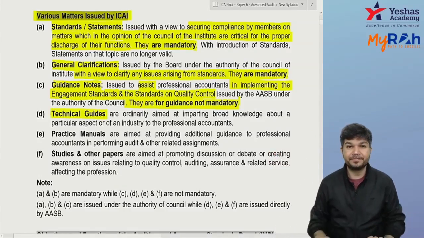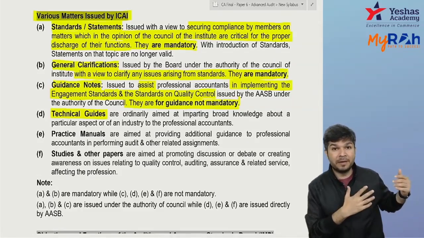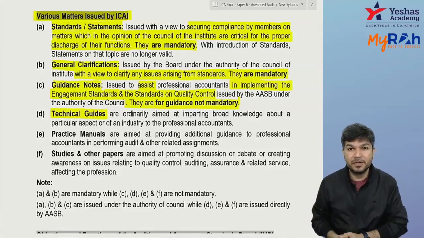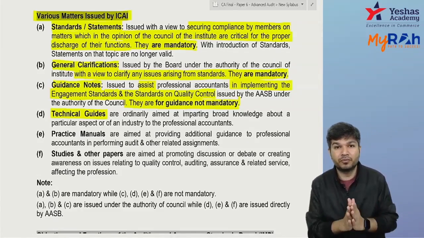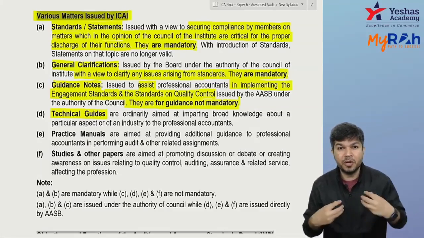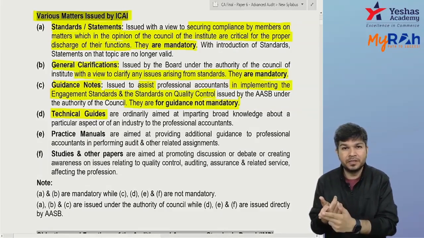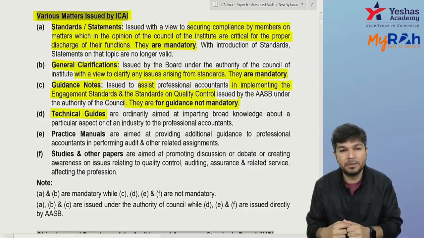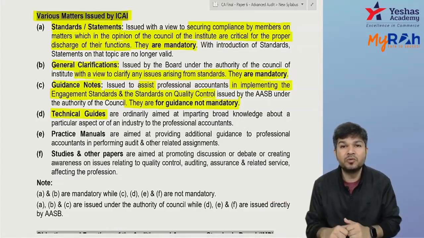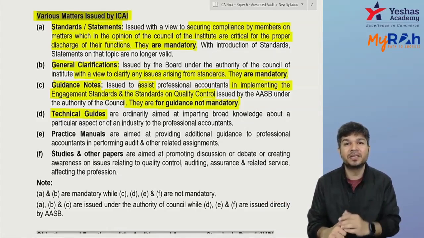Now imagine I have an audit of a cement industry. Okay, there's another company which I have to audit, a steel industry. Third company is a rubber industry. Fourth company is a chemical industry. Now, question comes, sir, how does each and every industry work? If you are an auditor, you should know. Without knowing how a steel industry works, you're not able to audit steel companies properly. Without knowing how a rubber industry works, you are not able to do the audit properly. I need knowledge about each and every industry, how they're working.